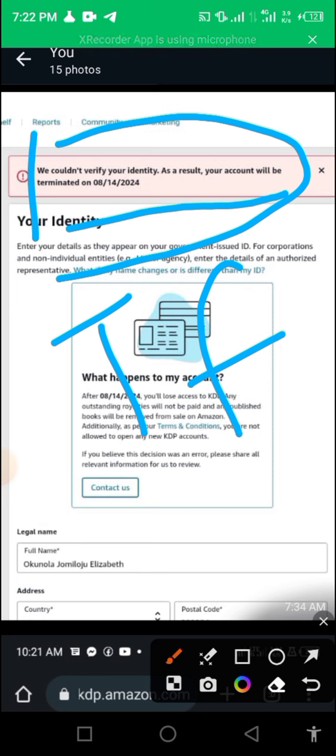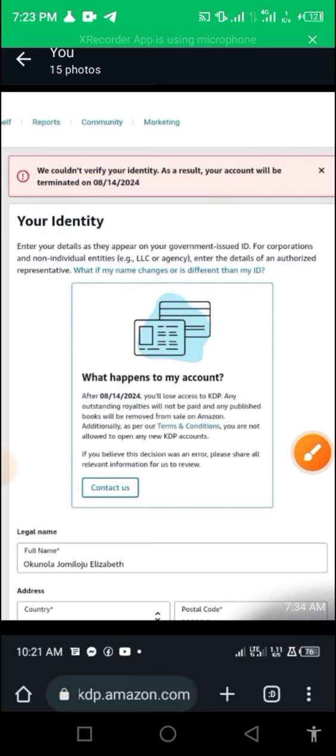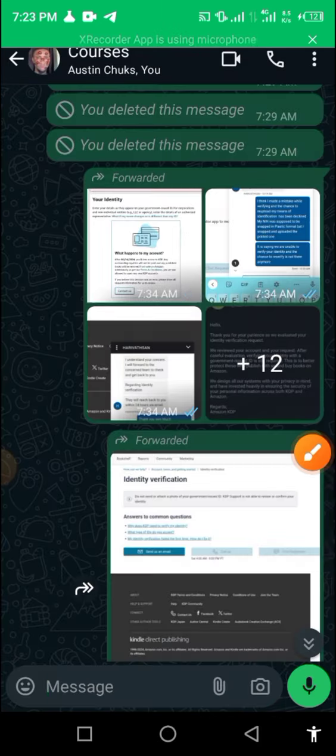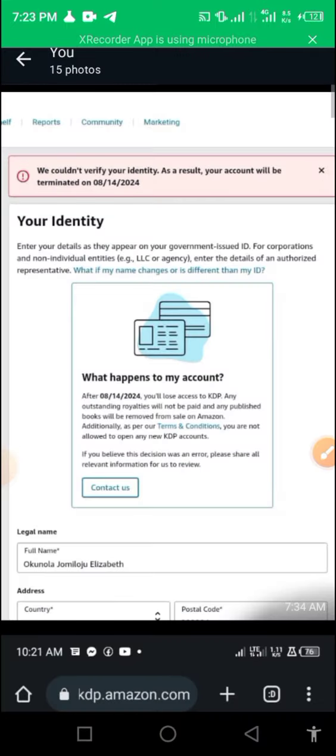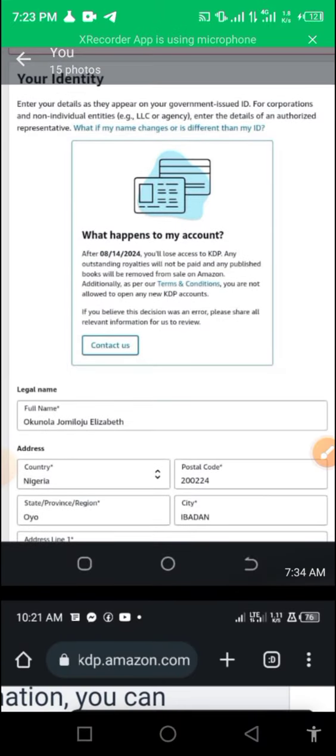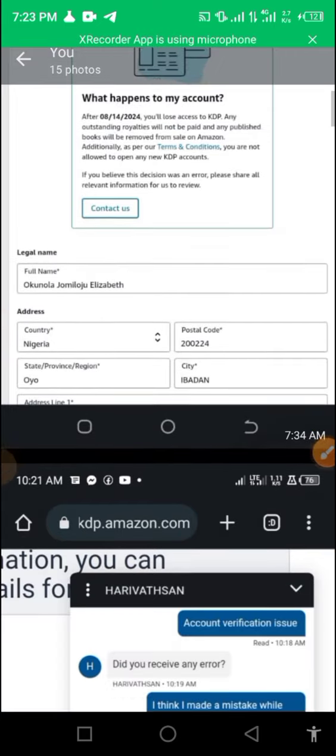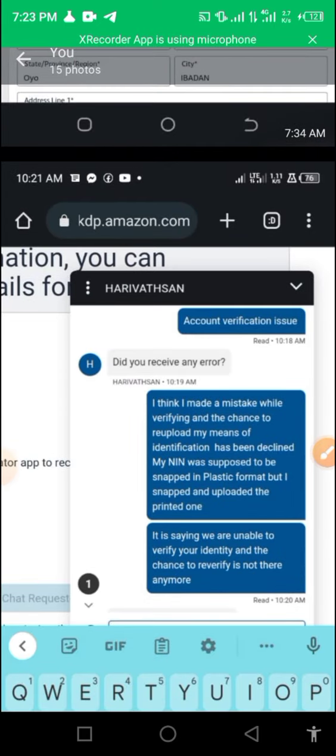you get this, because verification seems to be a very important thing right now on Amazon KDP, but still it's part of business. I had a lot of people asking me questions, and I have a lot of screenshots which I'll be showing you, which I think are very, very important. This was the first thing that came, and if you are in this shoe, I want you to pay keen attention to this video. You are doing yourself good, and I believe you will learn something very important in this video. Now, after that, I asked the guy, what do you do?